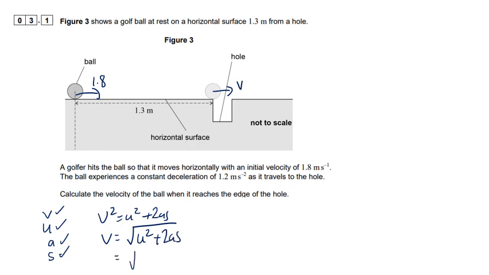So just put all the values in. So it's 1.8 squared plus 2 times 1.2 times 1.3. And if you put all that together, you get 0.35 meters per second.